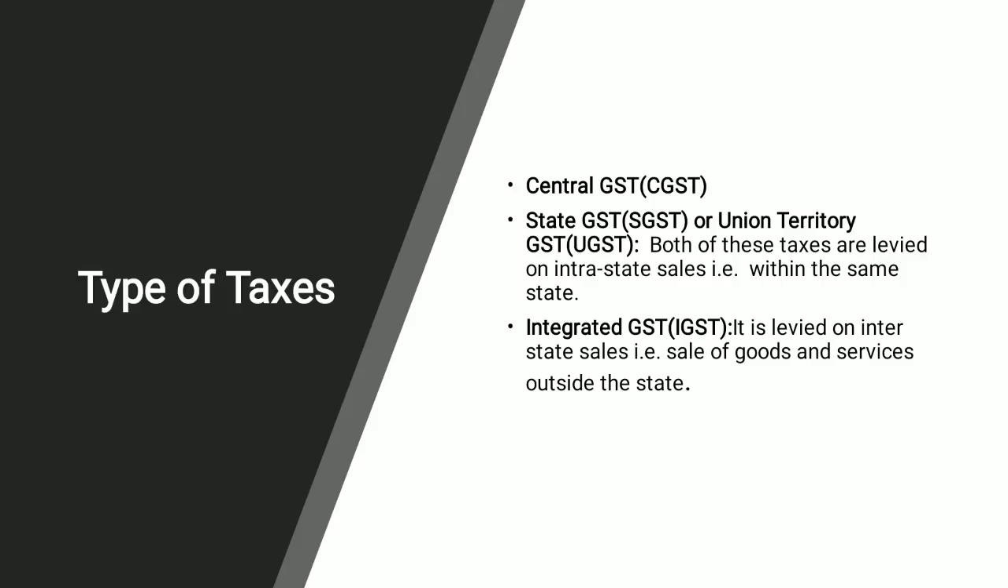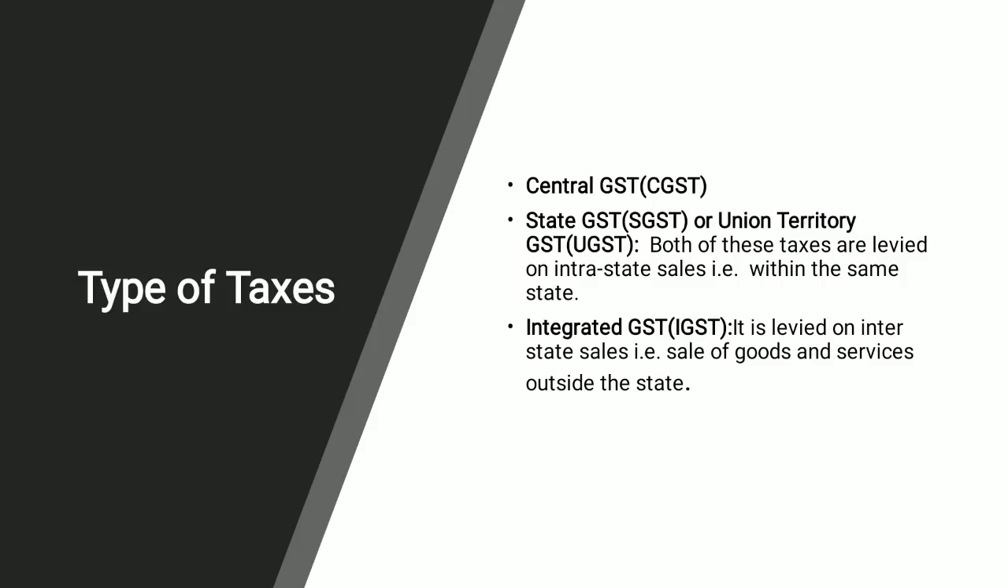The central tax merges so many taxes into one, and the state and the union territory also come with it, as a part of the state. So that's why it is state or union territory. These taxes are levied on the intrastate sales within the same state. So CGST and SGST, or you may say the UGST, these two are applied on intrastate supply within the state.